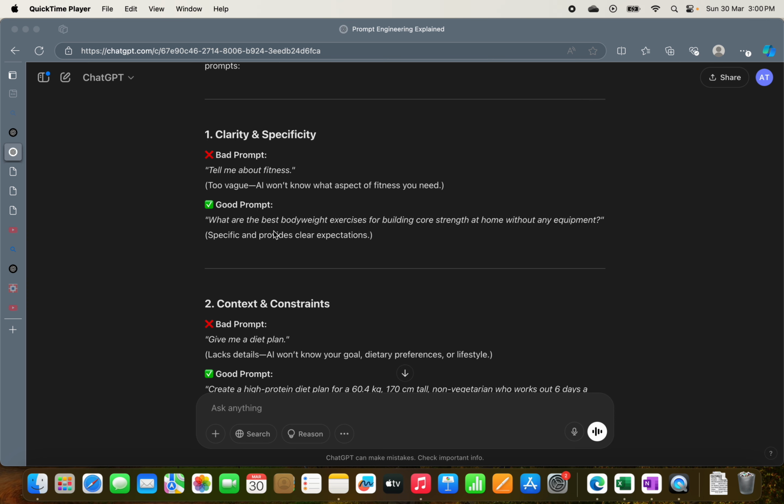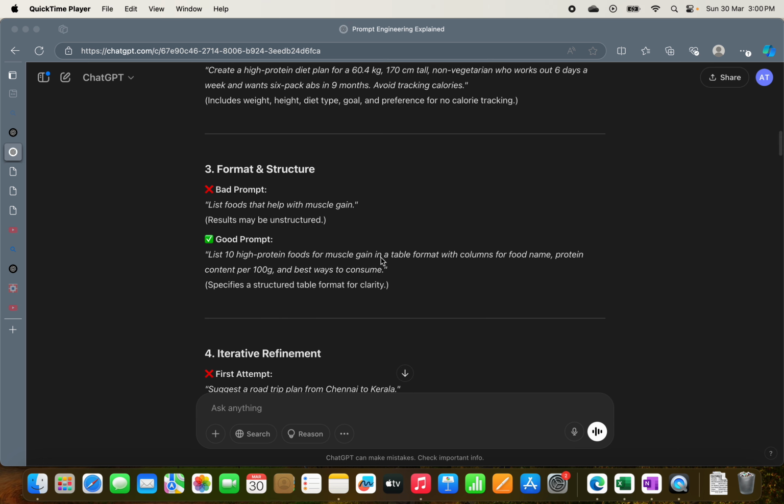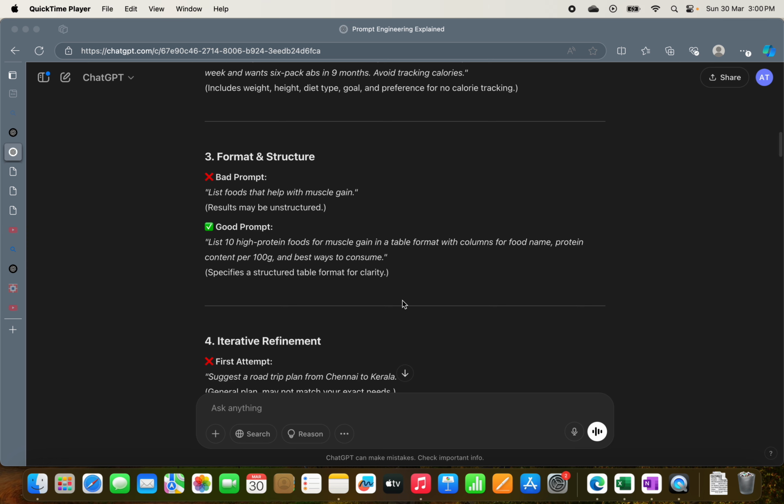And clarity and specificity: instead of saying tell me about fitness, you specifically ask what are the best body weight exercises for building core strength at home without any equipment. Then format and structure. So you need to tell ChatGPT in what format you want the output. So you can say list 10 high protein foods for muscle gain in a table format with columns for food name, protein content per 100 g, and best ways to consume. So this makes it easier for ChatGPT.